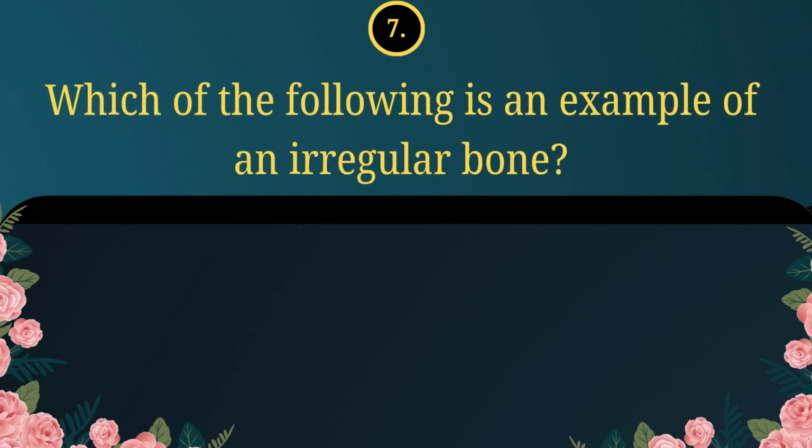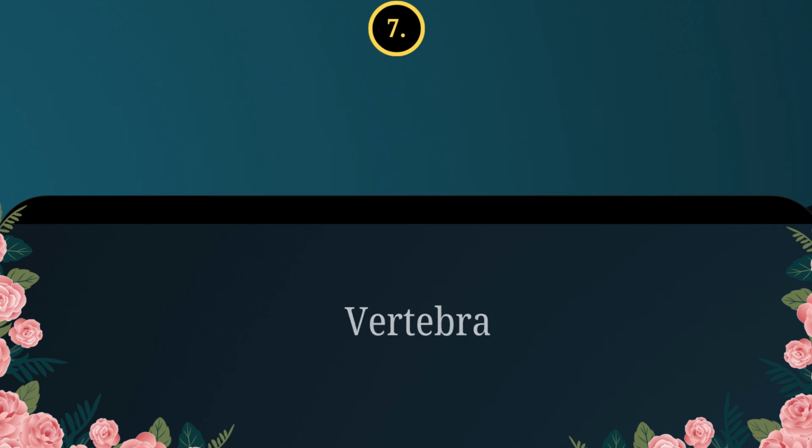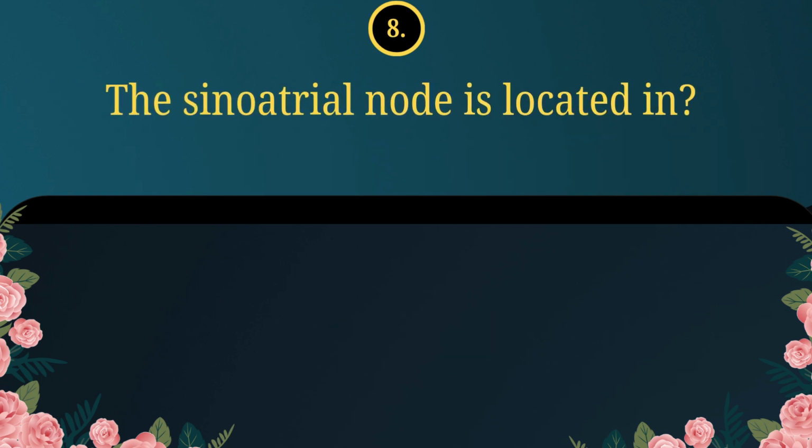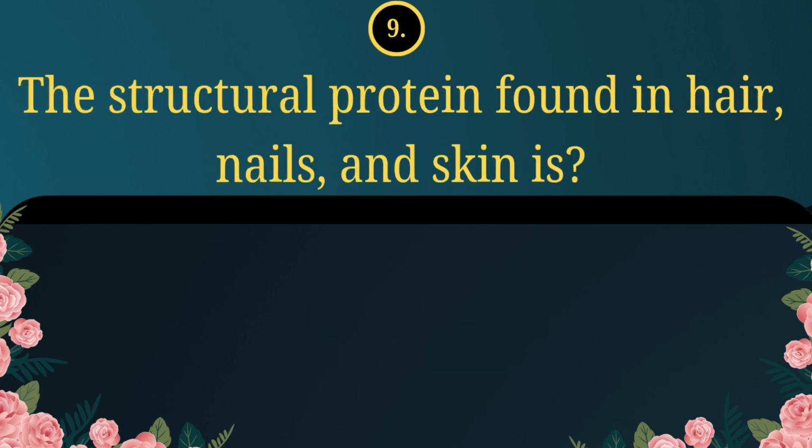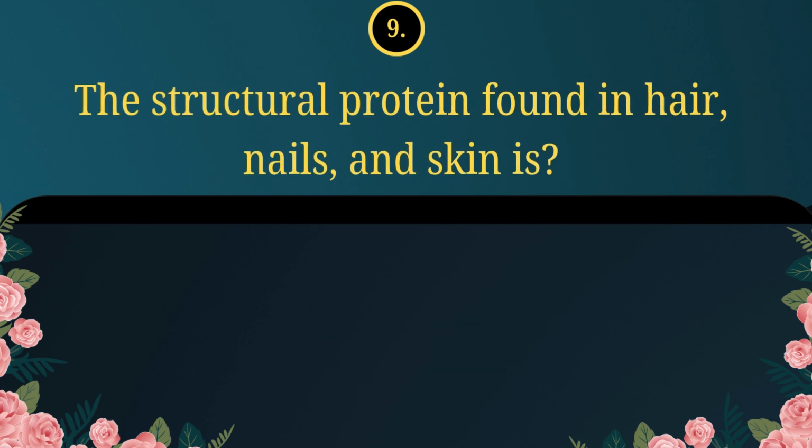7. Which of the following is an example of an irregular bone? Vertebra. 8. The sinoatrial node is located in right atrium. 9. The structural protein found in hair, nails, and skin is keratin.